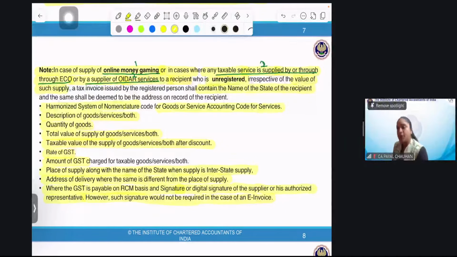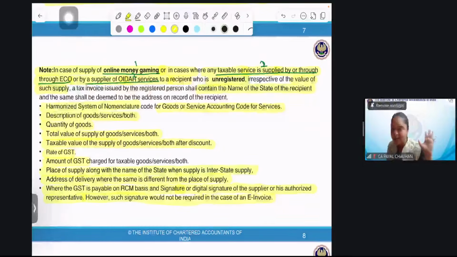So the point is, if I am taking goods or services on which RCM is applicable, I need an answer from you people. If I am taking goods from a person and the goods are charged under RCM basis, while making the payment, what will I issue? Perfect. I'll issue a payment voucher. I'm very happy you people have an answer to every one of my questions.